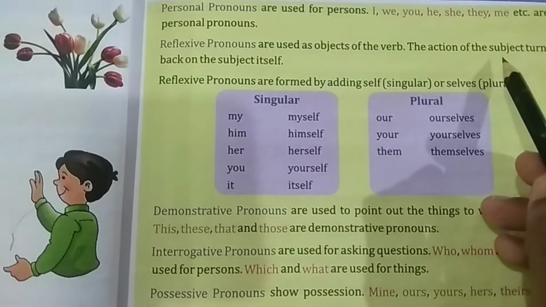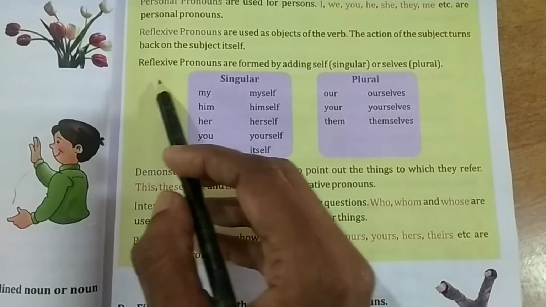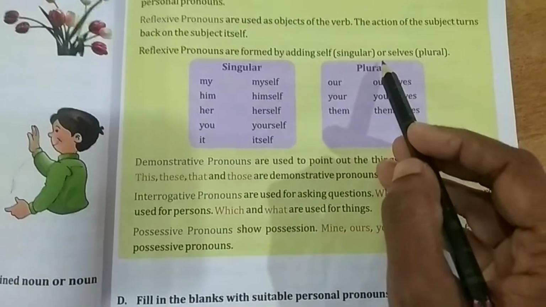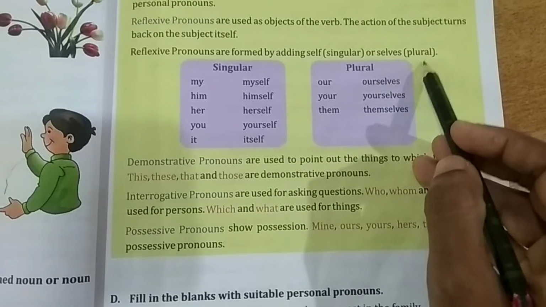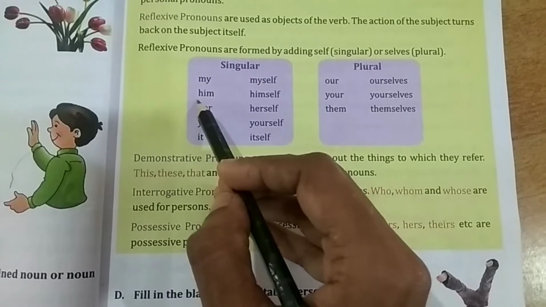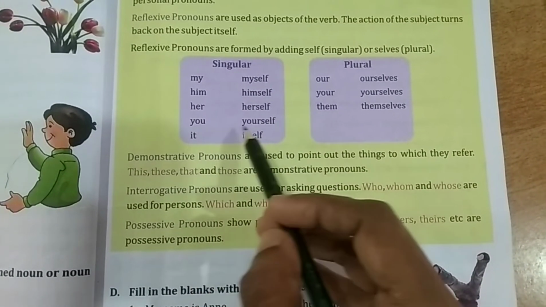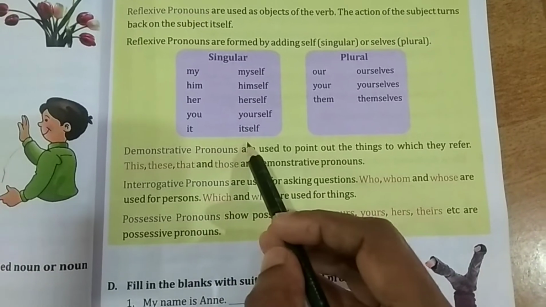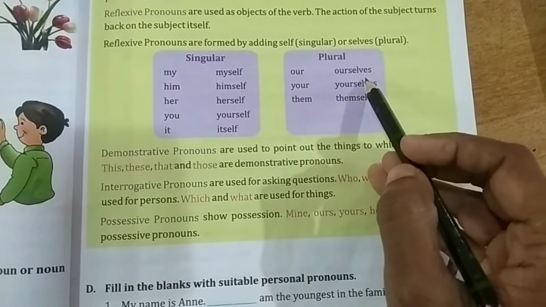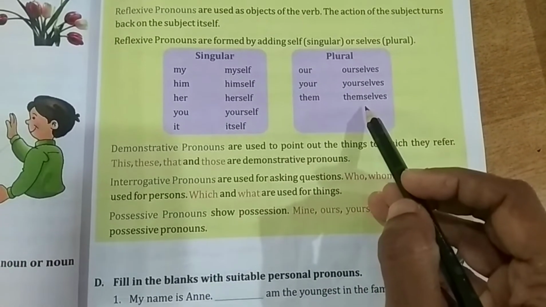The action of the subject turns back on the subject itself. Reflexive pronouns are formed by adding self for singular or selves for plural. Singular form, my will become myself, him, himself, her, herself, you, yourself, it, itself.